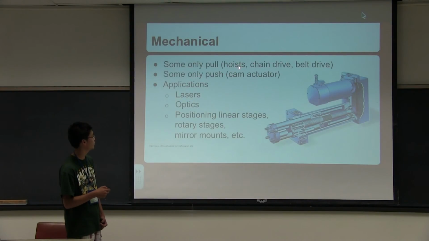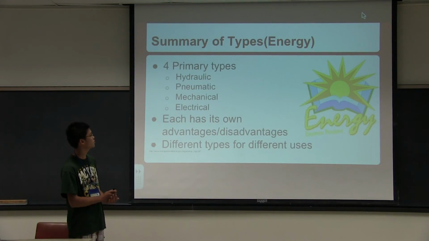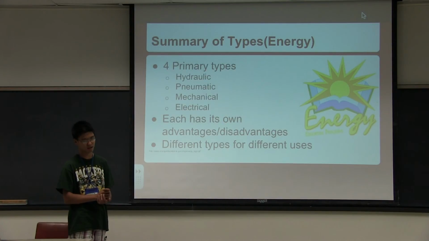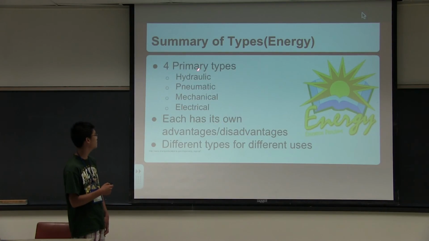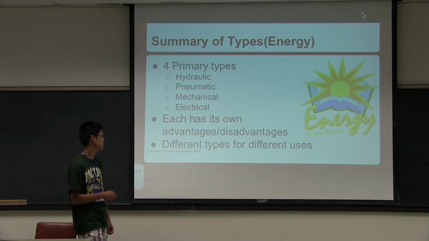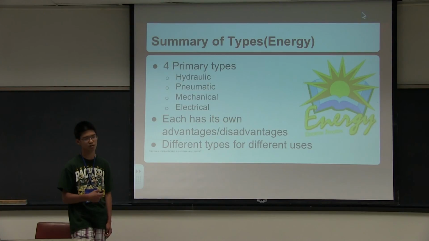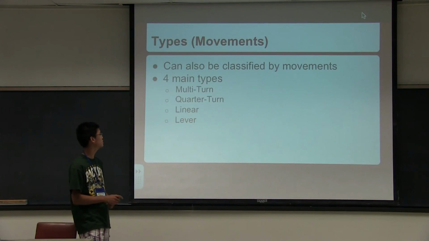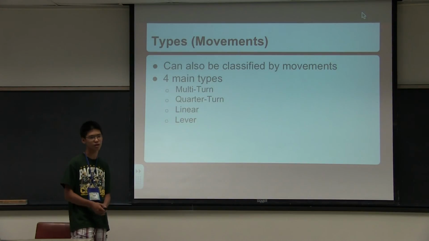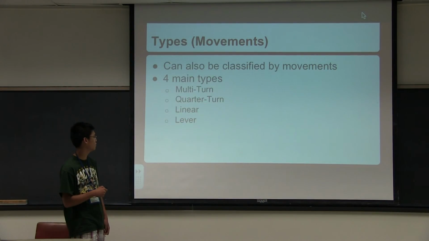So, summary of energy category. Four main types: hydraulic, pneumatic, mechanical, electrical. Each has its own advantages and disadvantages, and they have their own unique uses. So actuators can also be categorized by motion. There are four main types again: multi-turn, quarter-turn, linear, and lever. I'm going to go into depth with linear actuators, which are the most common.